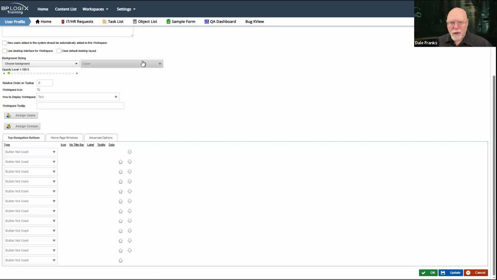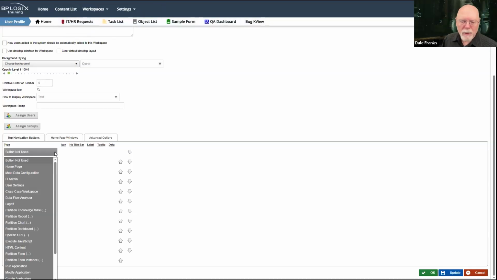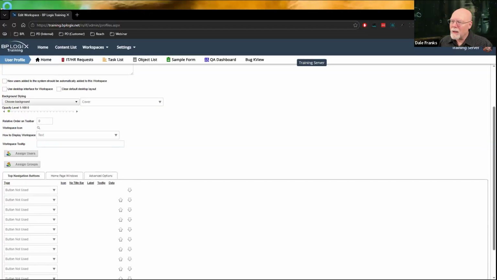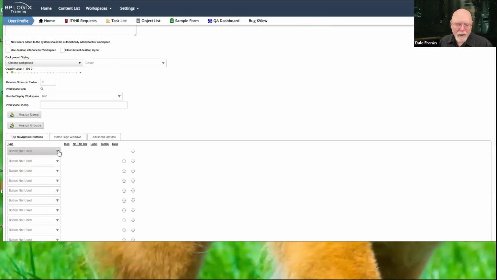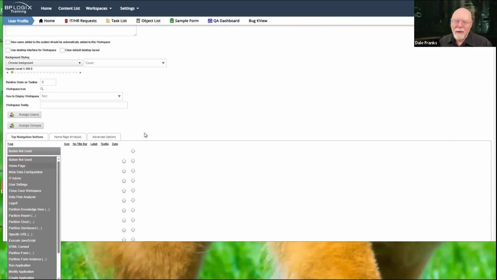If you were in version 5 and you upgraded to version 6, you may have noticed some changes to this user profile bar. In older versions of the product, you had the ability to throw in a couple of different things here, and maybe I should make the screen a little smaller so that we can see all of the items here. Well, that's about as good as I can get it. Content list, task list, log off. That's what I was looking for. It's way up there at the top.